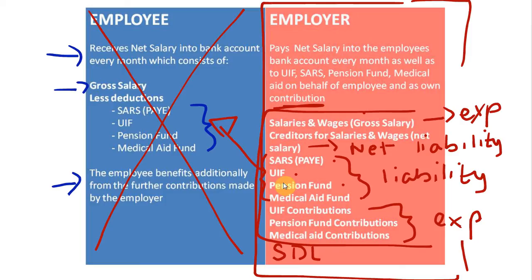So remember that salaries and wages, the gross salary, is the expense to the business, and then we have liabilities for creditors for salaries, SARS, PAYE, UIF, pension fund, medical aid fund, and additionally we have employer contributions: UIF contribution, pension fund contributions, medical aid contribution, and the skills development levy. Alright, this concludes my introduction to salaries and wages. The next tutorial will show you how to prepare a wages journal.